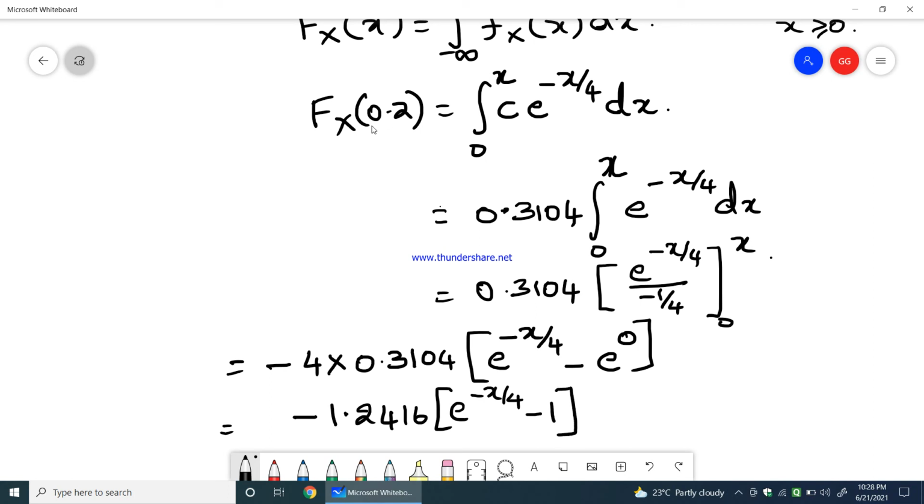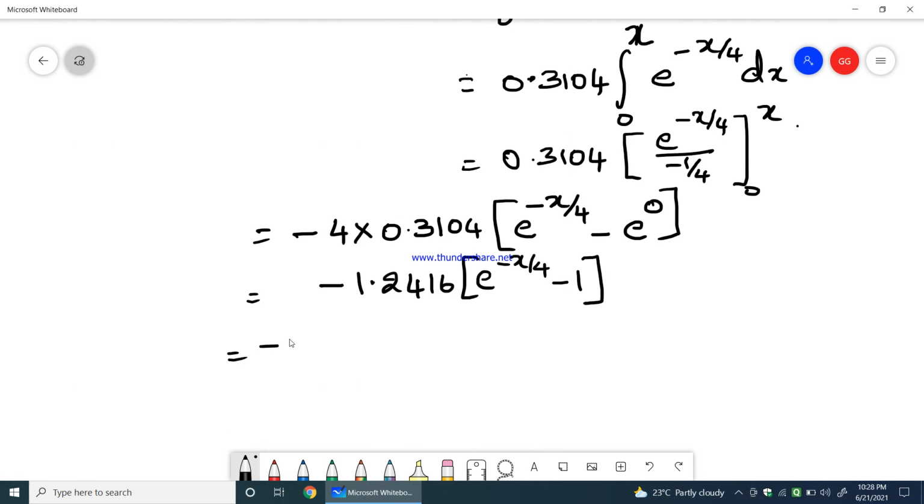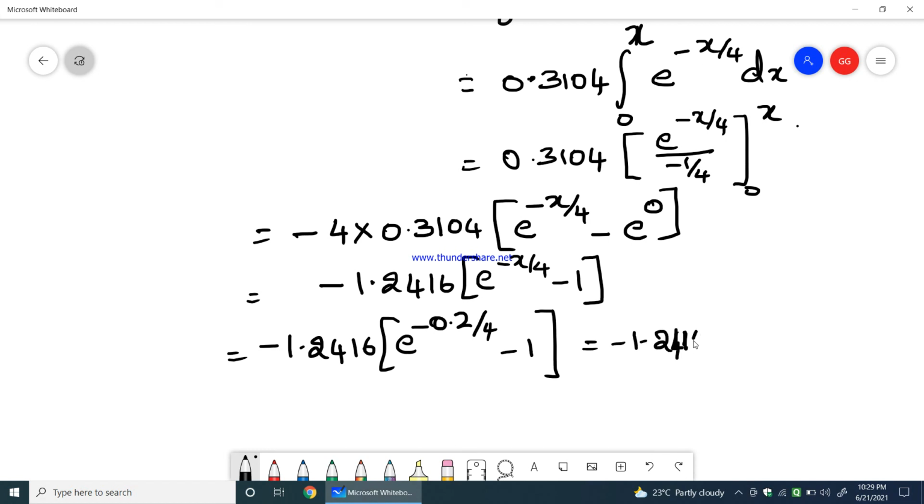Now what is x? Because they are asking Fx of 0.2, x will be the value 0.2. Therefore I will substitute 0.2 there. So what will I get? Minus 1.2416 into e power minus 0.2 divided by 4 minus 1. Now 0.2 divided by 4, e power of that, in the calculator e power minus 0.2 divided by 4 is 0.9512. So minus 1.2416 into 0.9512 minus 1.